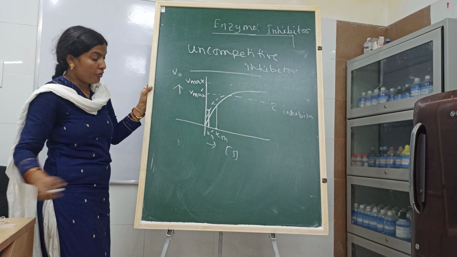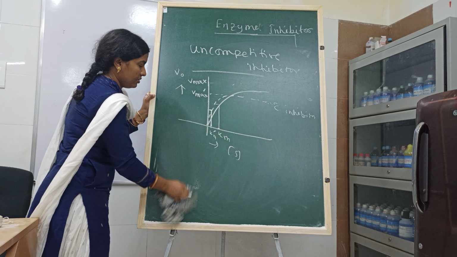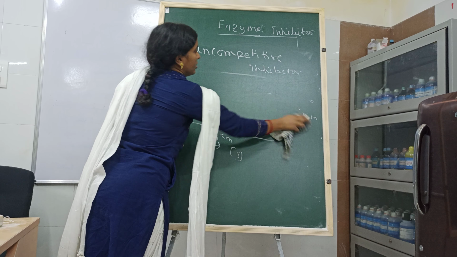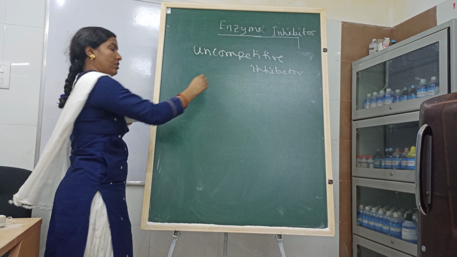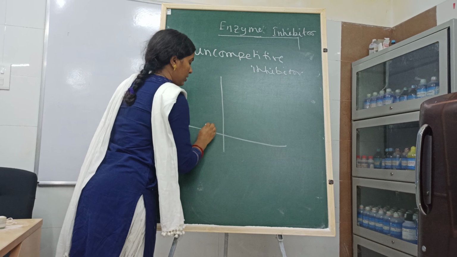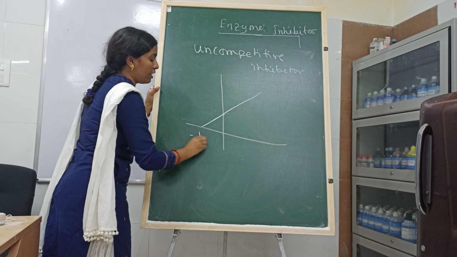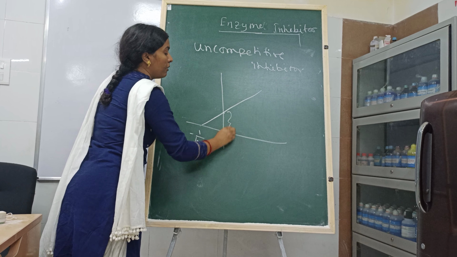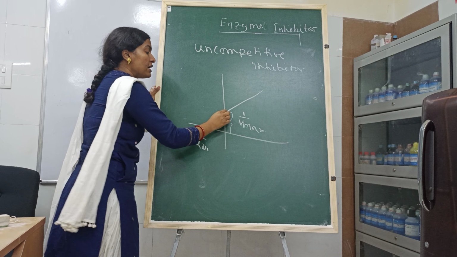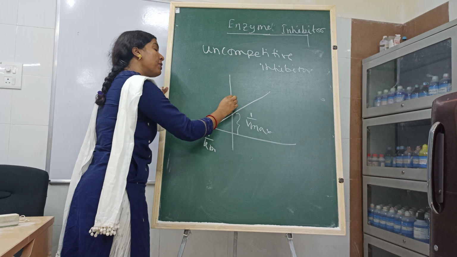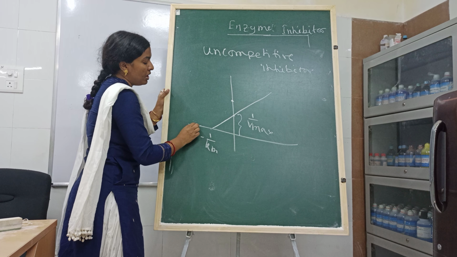And what about the Lineweaver-Burk plot? See, this is our normal plot. This is 1 by Vmax, this is minus 1 by Km. So here Vmax decreases, means 1 by Vmax increases, and Km also decreases, so 1 by Km will increase.